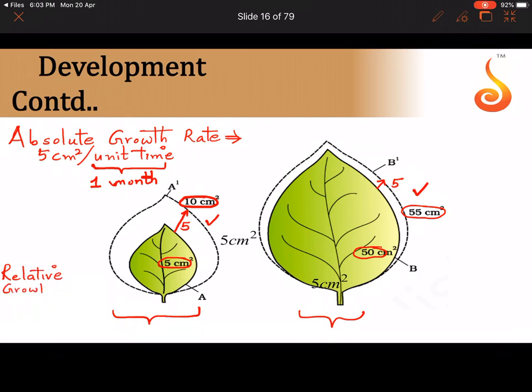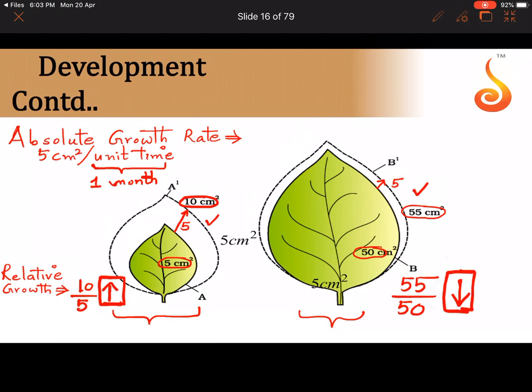But if I ask you to calculate the relative growth rate, what will you do? For relative growth rate, I told you you have to divide it by the initial parameter. So now the final value is 10. How much was the initial parameter? 10 divided by 5. Here the final value is 55. How much is the initial parameter? It is 50. So 10 divided by 5 will have a greater value in comparison to 55 divided by 50. So if you take the relative growth rate, which leaf has undergone greater growth? It is the smaller leaf, which has undergone greater growth in comparison to the larger leaf.